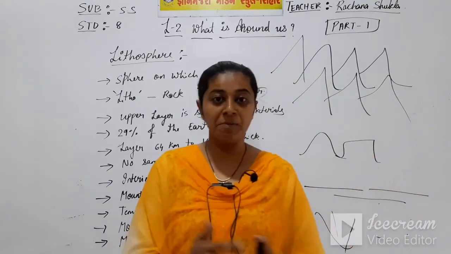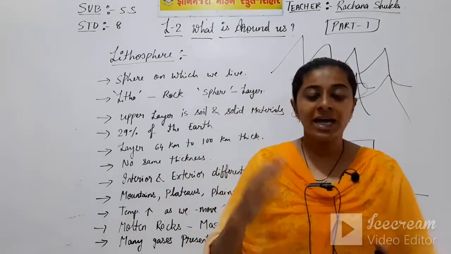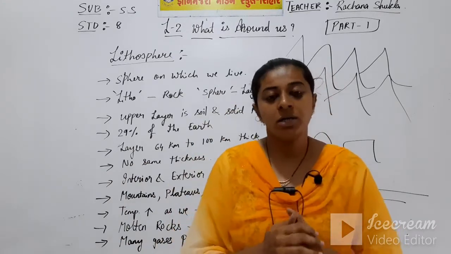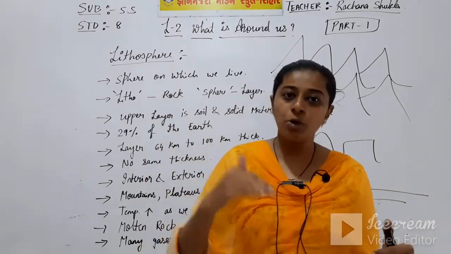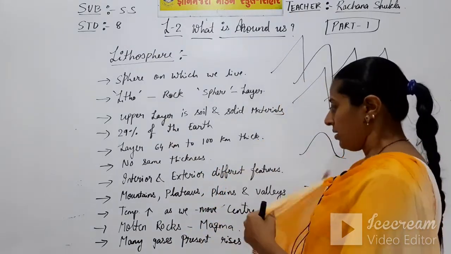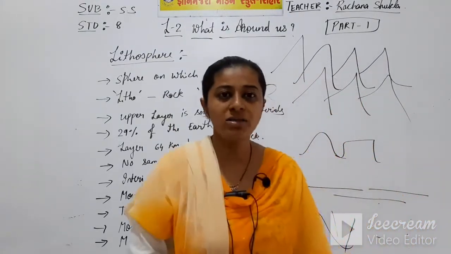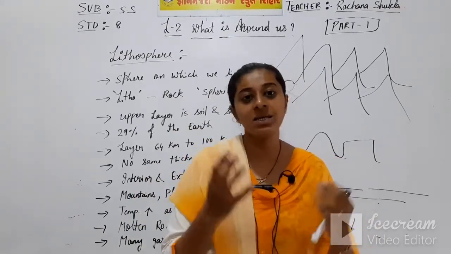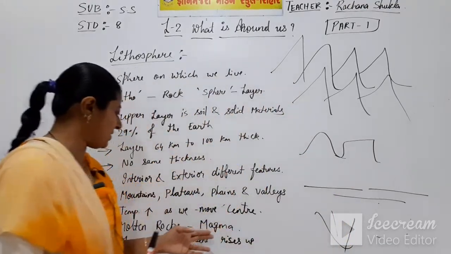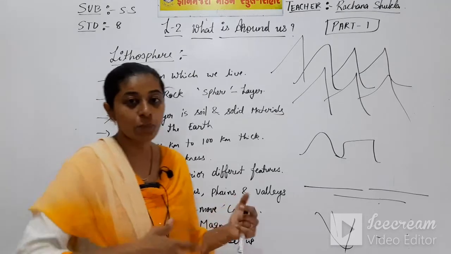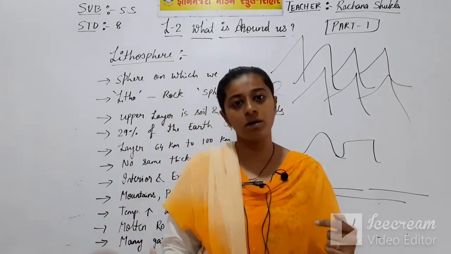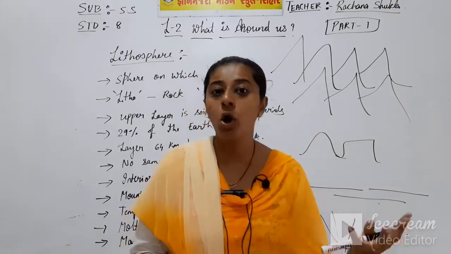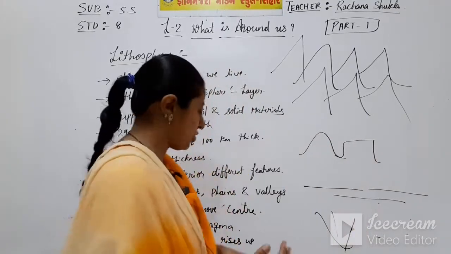Now talking about the temperature of the lithosphere. The temperature is very high as we go to the center of the earth. The temperature increases as we go to the center of the earth. And the molten rocks that we find in the interior of the earth are known as magma. The molten rocks that we get from the interior of the earth are termed magma, and they are very hot, with very high temperature.